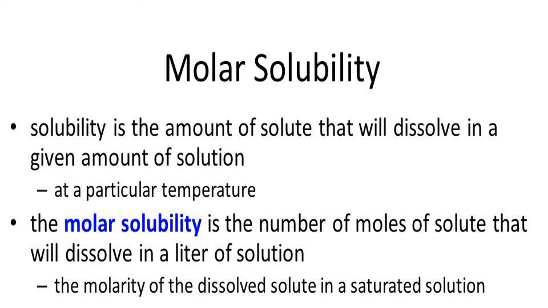That means how many moles of a particular solute are soluble in 1 liter of its solution? Whether 0.5, 0.52 or 1.25 moles are soluble in 1 liter, we don't know; we have to calculate. How many moles of a particular substance are soluble in 1 liter of its solution is called molar solubility.